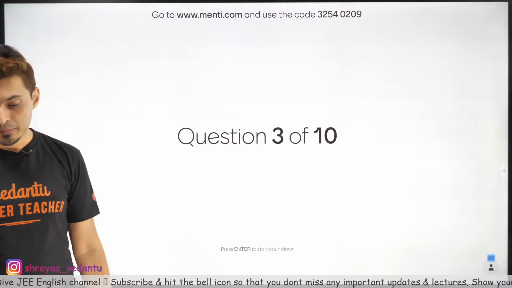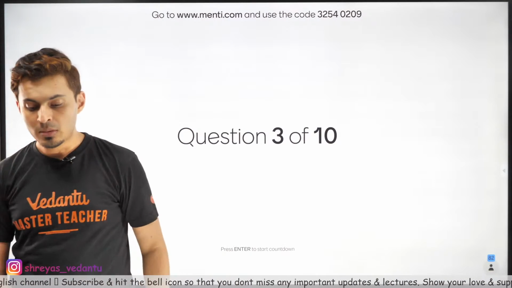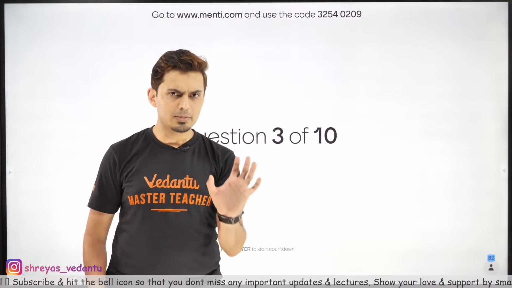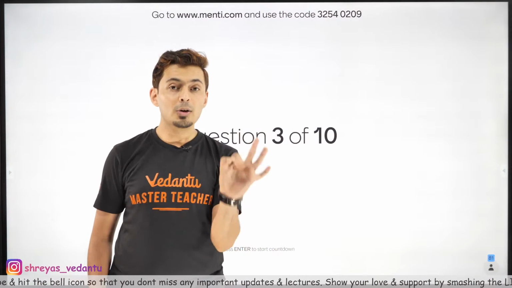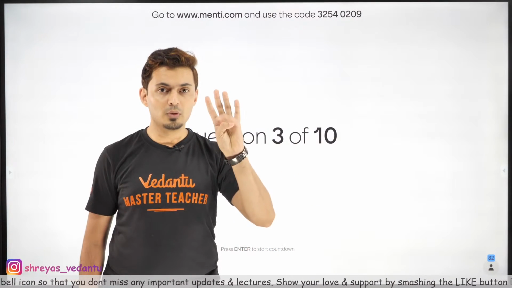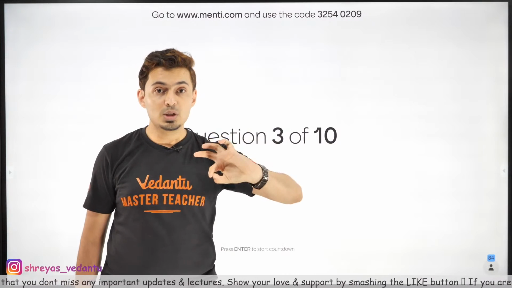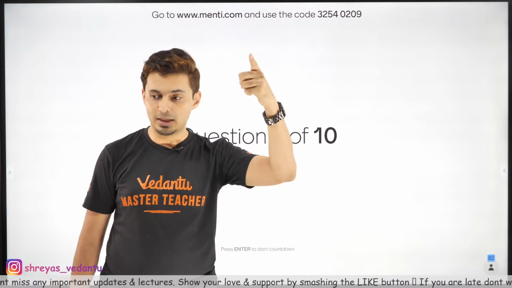And question number 3. All right, there is a vector given, something i cap, something j cap. You have to figure out, out of the four options, which vector is perpendicular to that vector?